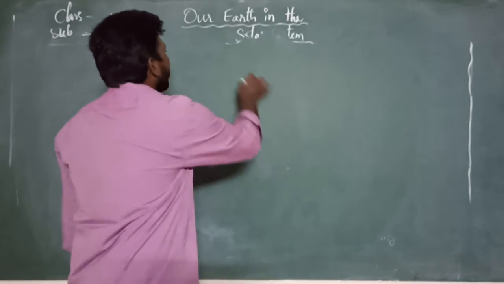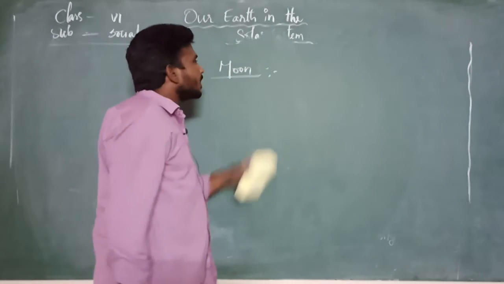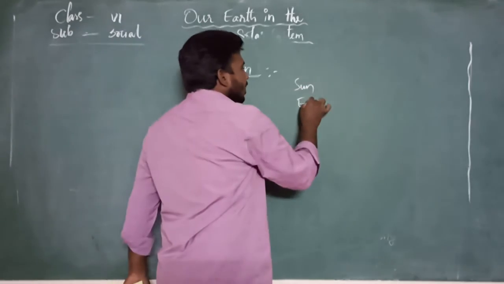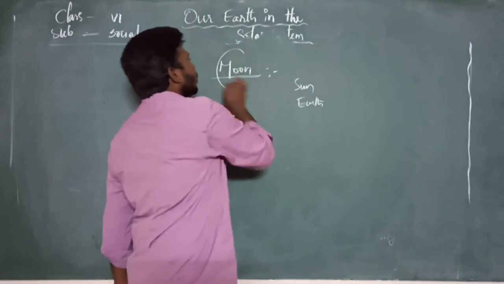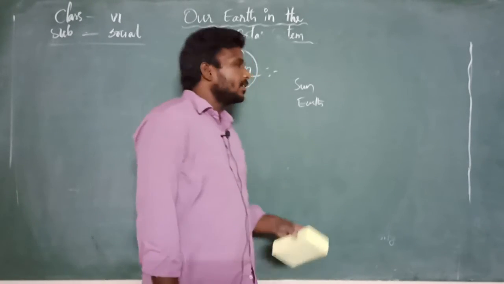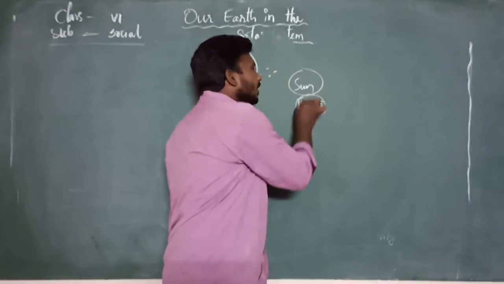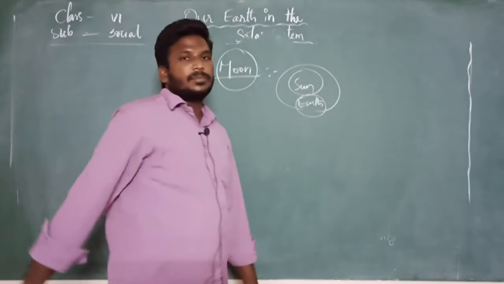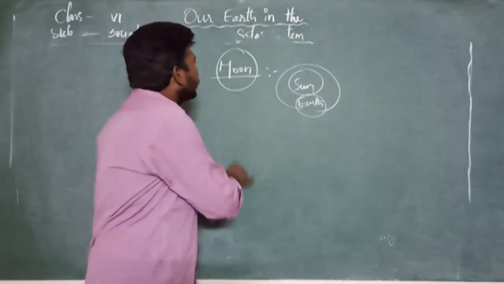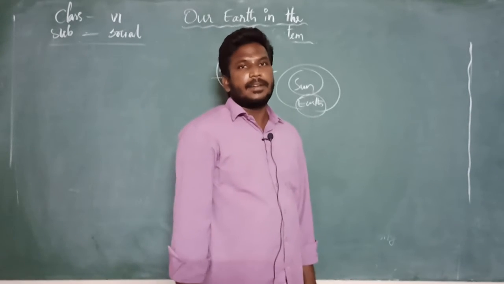Right, next part is moon. What is the speciality of moon? You heard about sun, you heard about earth, now you are going to know about moon. So a small change here. Sun will remain in the same place, but earth is revolving around the sun. So by that we are getting light and heat. What about moon? As we know, these are all called natural satellites, right?